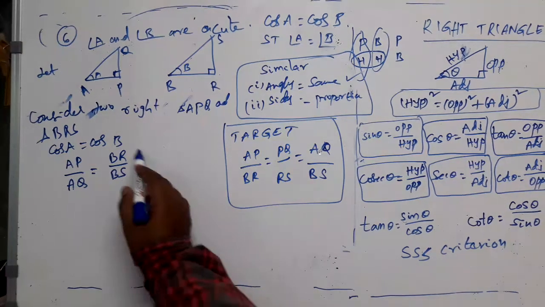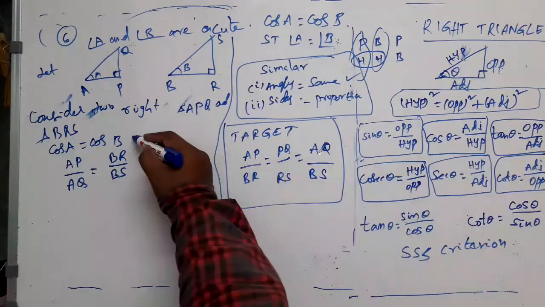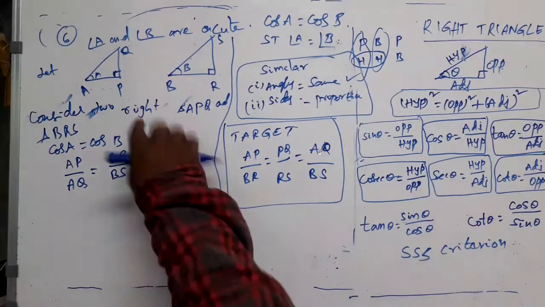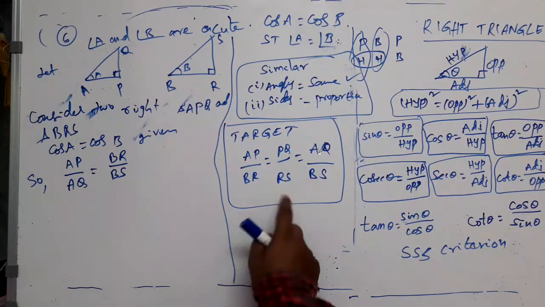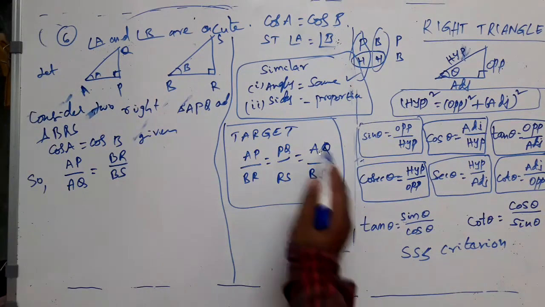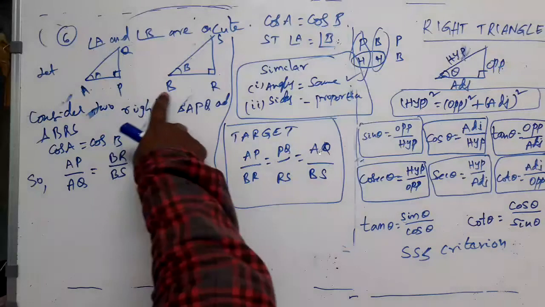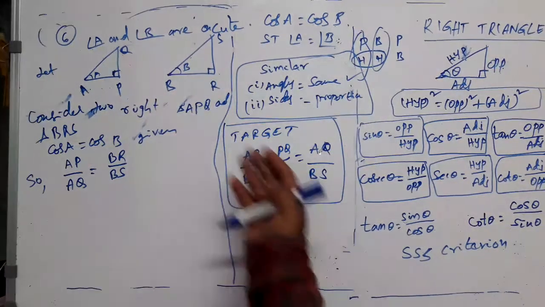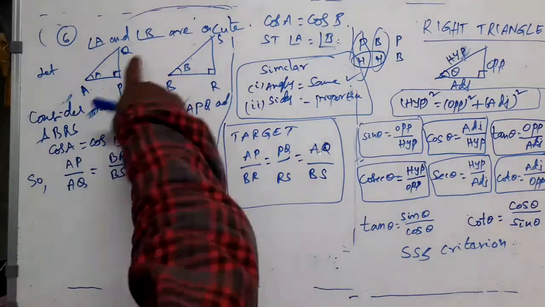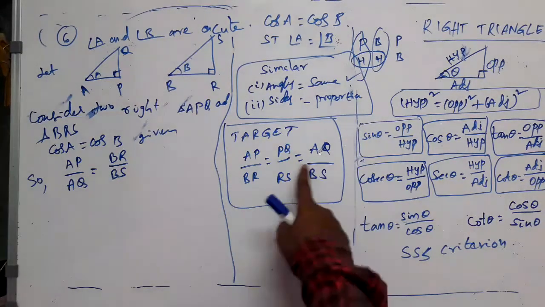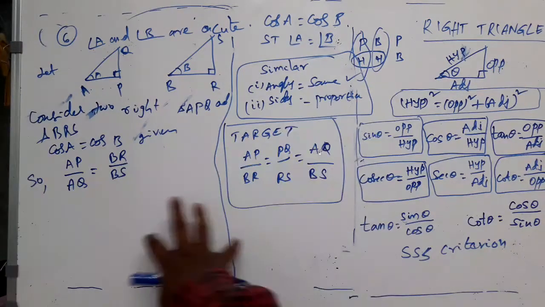This is the relation we have already got from the given equation. Cos A is equal to cos B is already given, right? From these given relations we have got this. Have you observed these two? Observe this target carefully. BR, RS, BS are lengths of sides of this second triangle. However, the numerators AP, PQ, AQ are sides of the first triangle, right? So I want sides of the first triangle in the numerator and sides of the second triangle in the denominator, to prove this relation, of course.